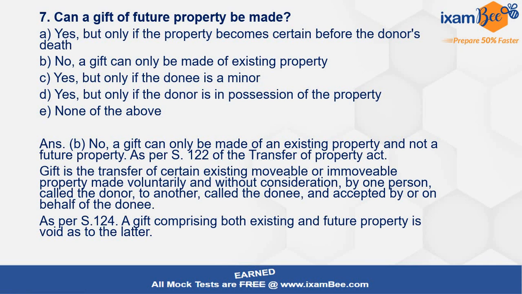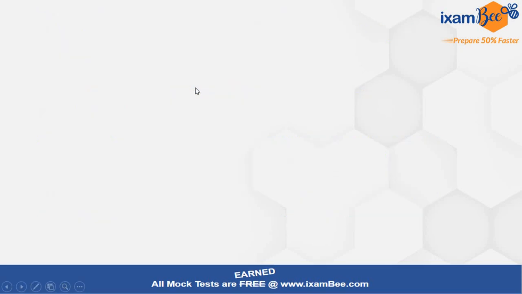And if we refer also to section 124, a gift, if it is having both existing and future properties, then in that case it will become void as to the future property part. उतना part void हो जाएगा, the rest part of the gift that is on the existing property, that will be valid. So section 124 also helps us in understanding this concept.